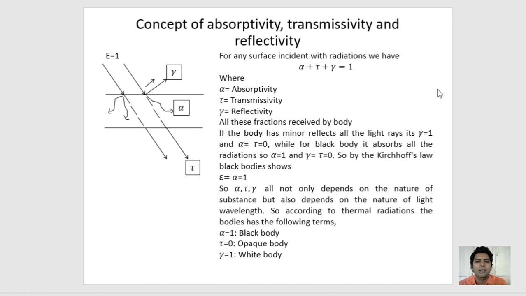So alpha, tau and gamma not only depend on the nature of the substance but also depend on the wavelength of light. So according to thermal radiation, the bodies have the following terms. If alpha is equal to 1, we can say that the black body is there. If tau is equal to 0, then we can say that the opaque body is there. And if gamma is equal to 1, we can say that the white body is there.